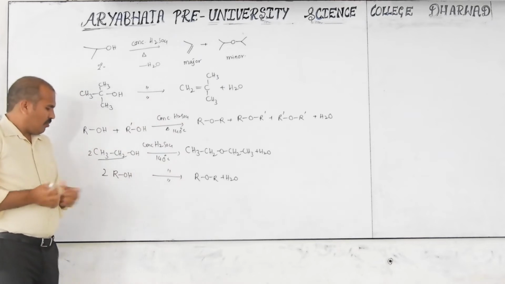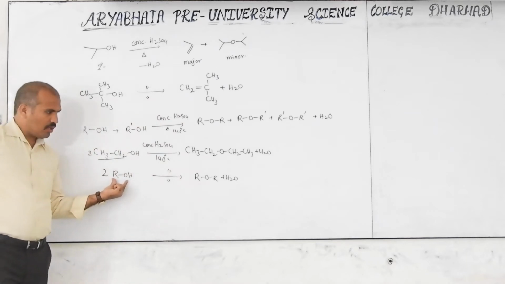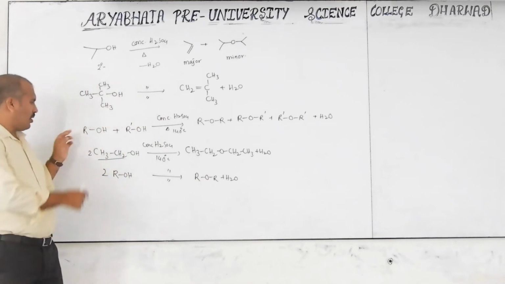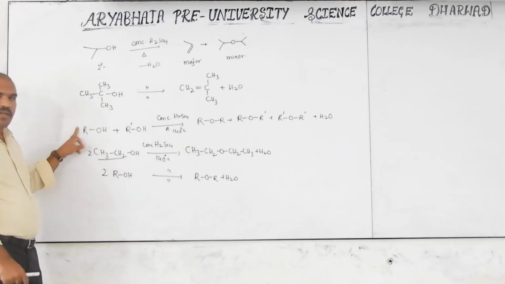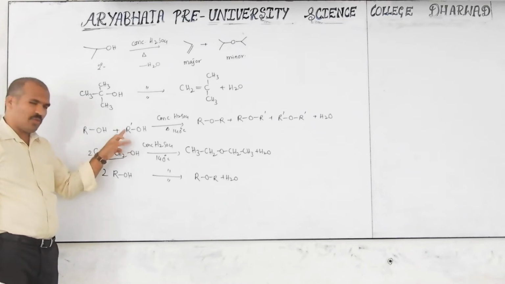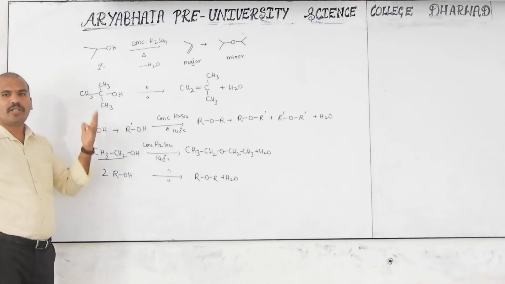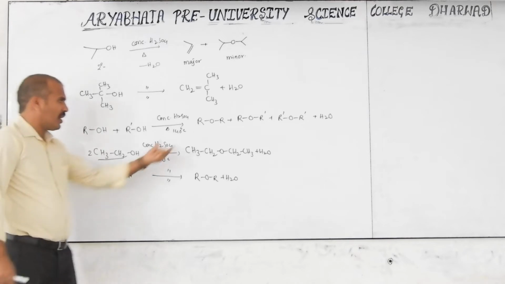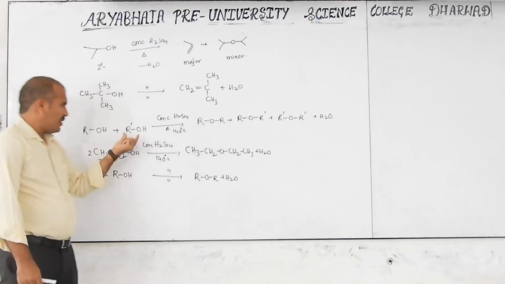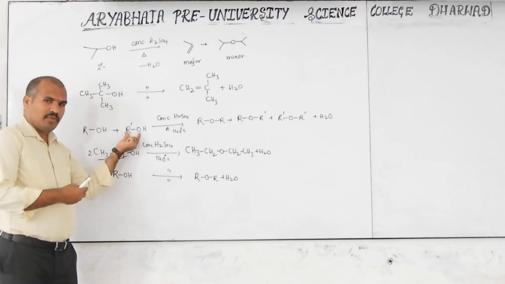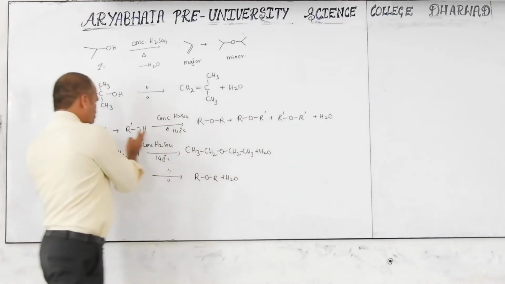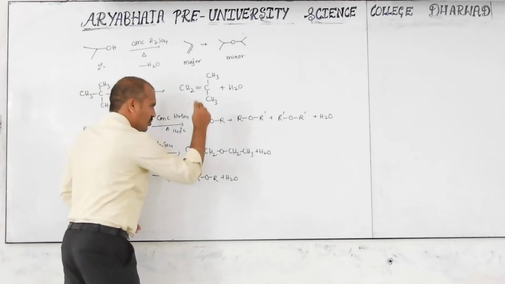See, when we take the same alcohol, we get ROR. Here 1 mole, here also 1 mole, and 1 mole means 6 into 10 power 23 molecules. That's why it can react like this and form this one also. Itself reacting with the same molecule it can form this one also. Otherwise both combine to form this middle one, which is also possible.